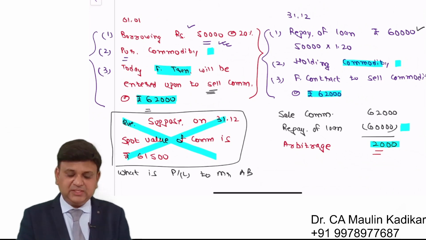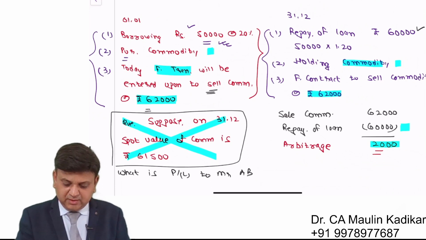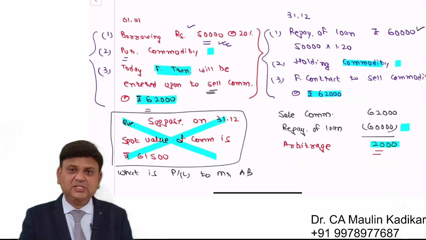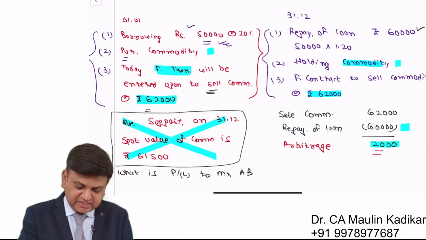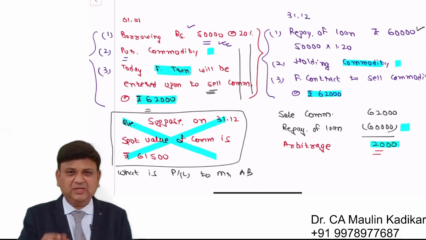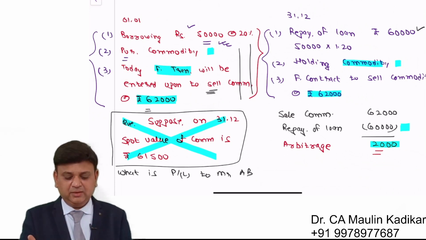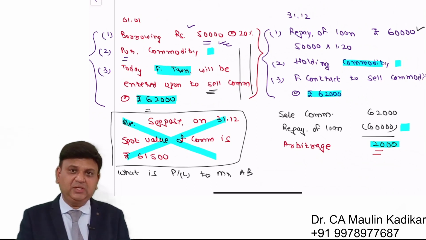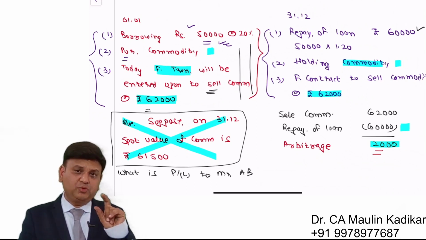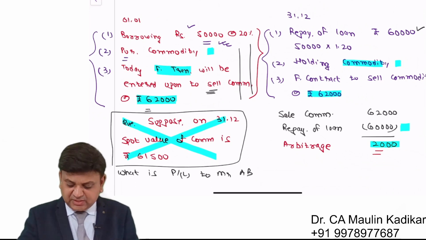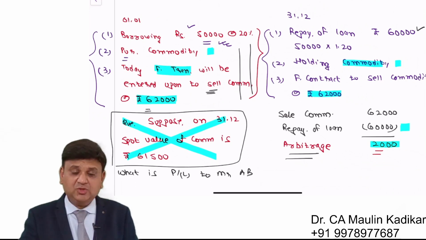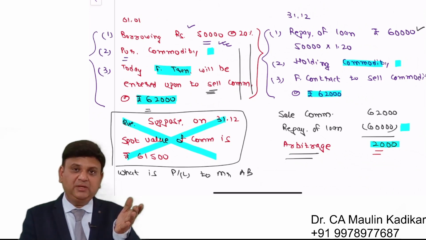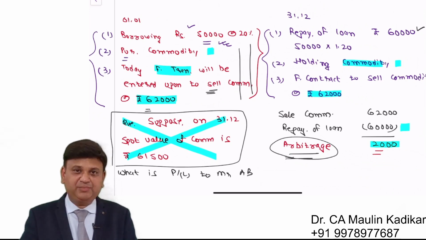In addition to that, listen carefully, why in this situation a trader is entering into this combination of transactions, we are going to discuss slightly later on. We are going to add certain more things over here, but for the time being this is a very basic question wherein we are just restricting to the point that arbitrage is a theoretical concept that does not exist practically. In order to understand the pricing principle, we understand arbitrage as a concept.